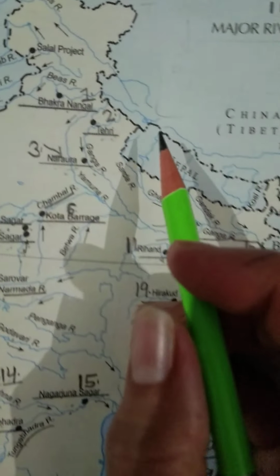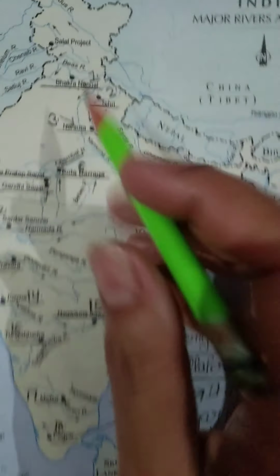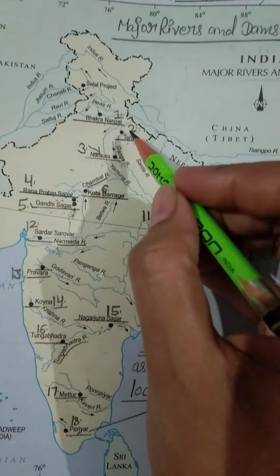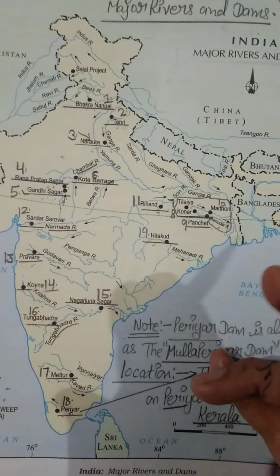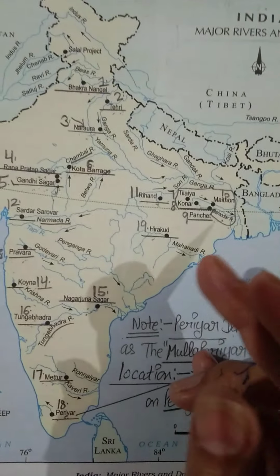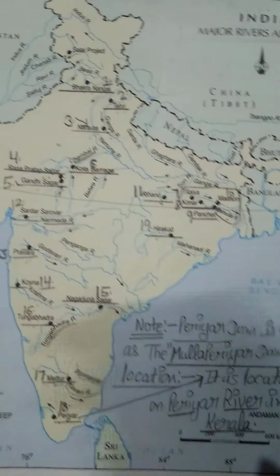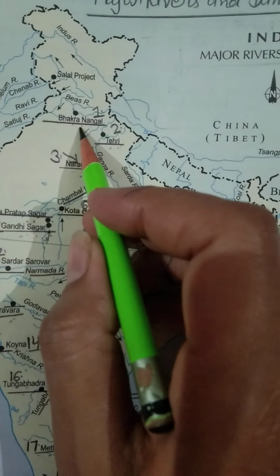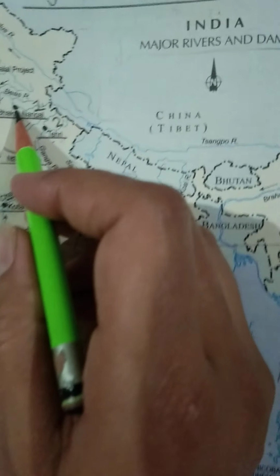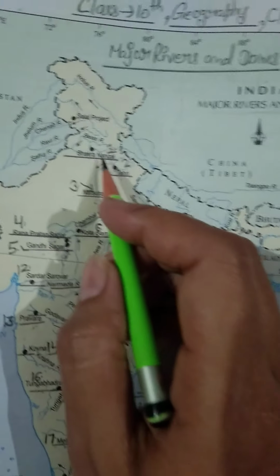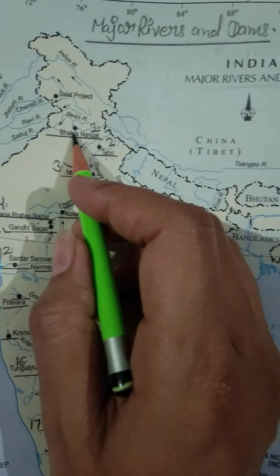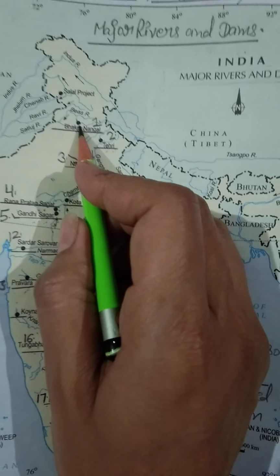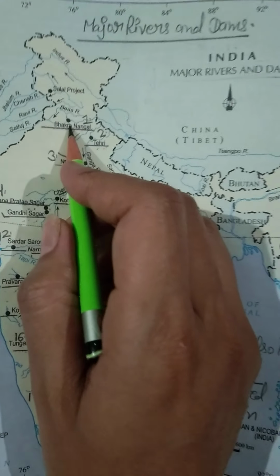Students, in the beginning I have given numbering to these particular dams, as you can see 1, 2, 3, 4 like this, so that you understand better. In the beginning I am taking the Bhakra Nangal dam. The symbol of these dams is just a small circle. This small circle is the symbol of a dam. So this is Bhakra Nangal dam.